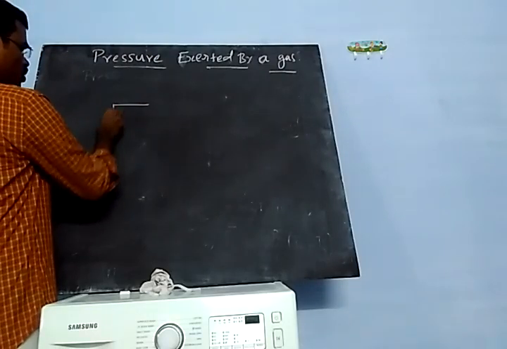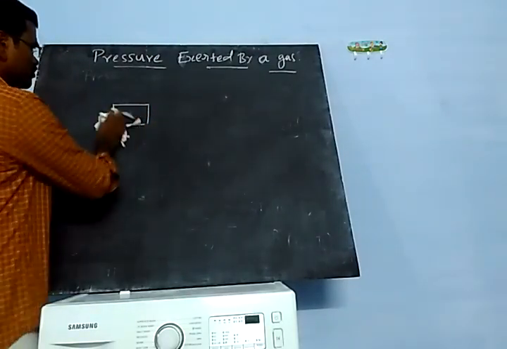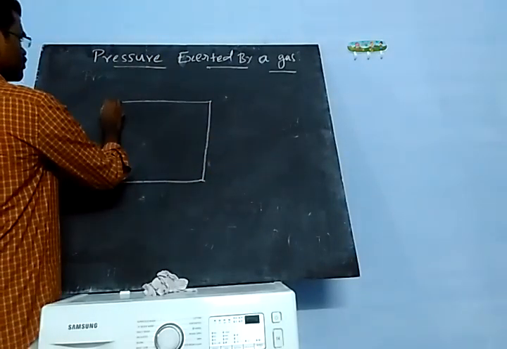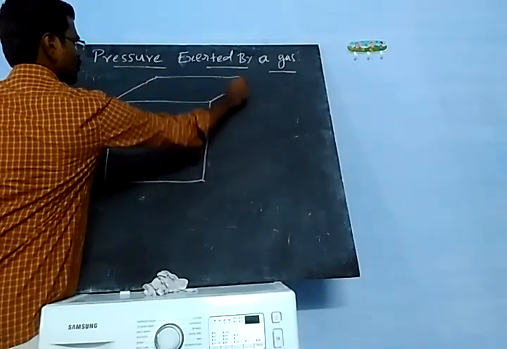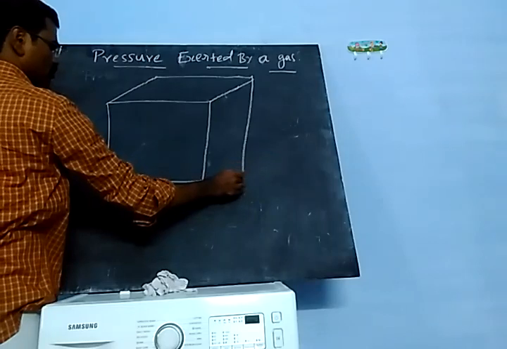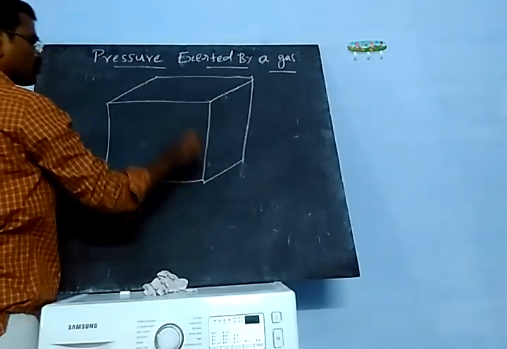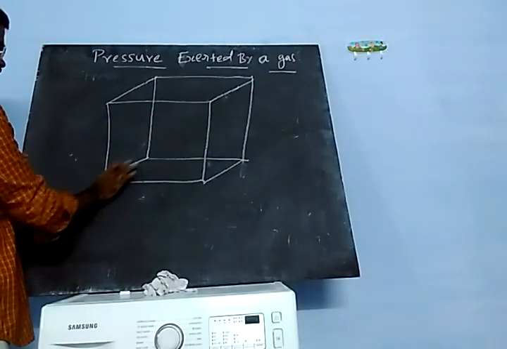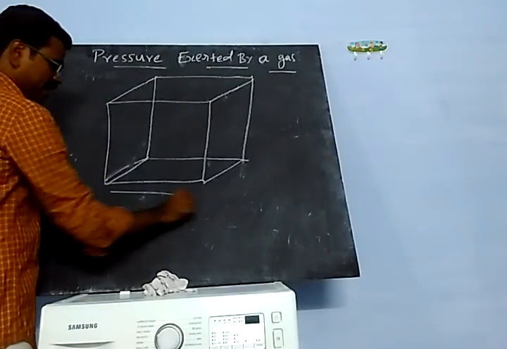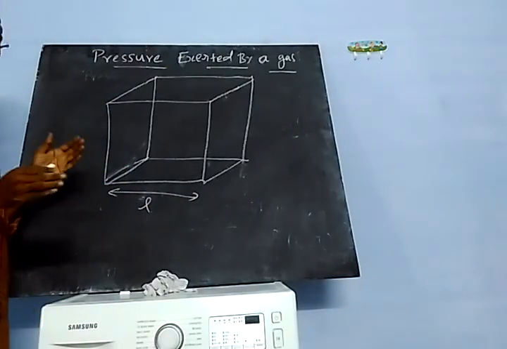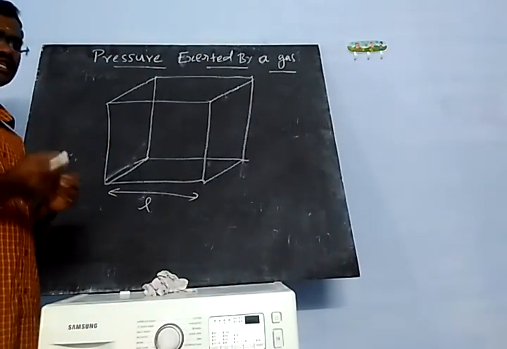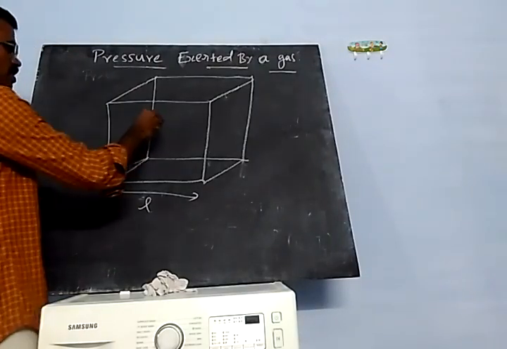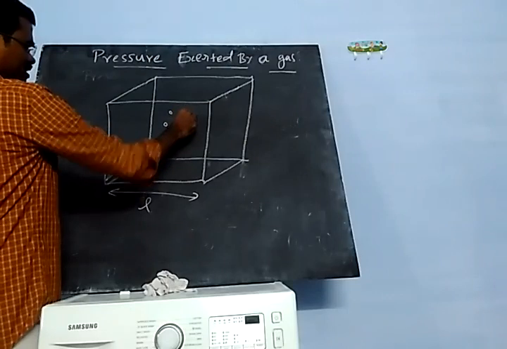Consider this is the cubical container, having length or side L. Since it is a cube, each and every side will be the same, so each side has length L. It contains monoatomic gas like this.